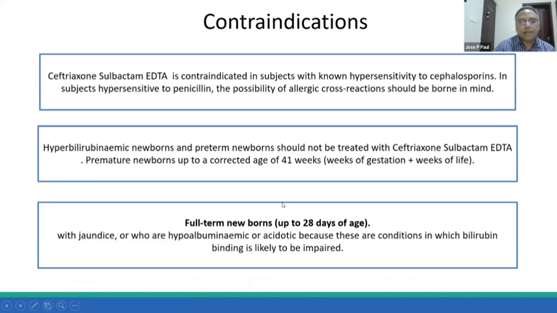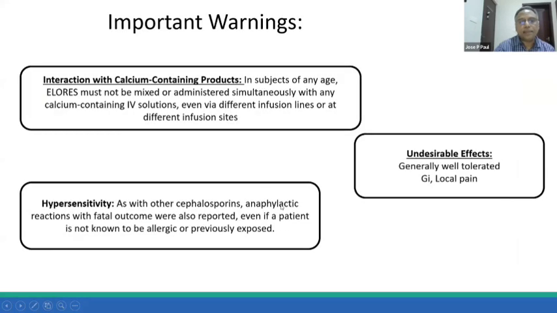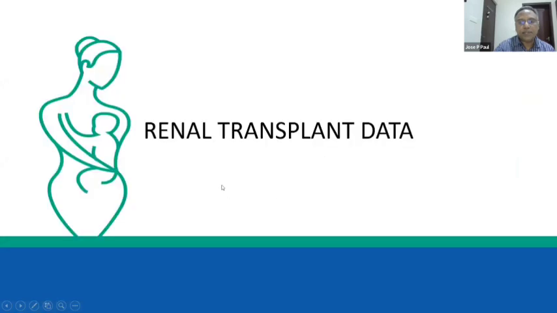And there are problems with the use of this combination, especially in preterm infants with hyperbilirubinemia. There can be problems with interaction with calcium-containing products because EDTA is a chelator. And hypersensitivity as well as anaphylactic reactions are all described with this molecule.